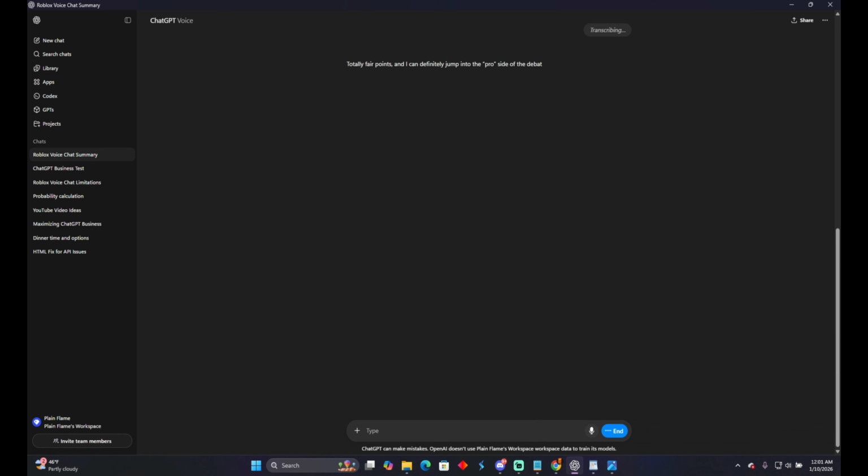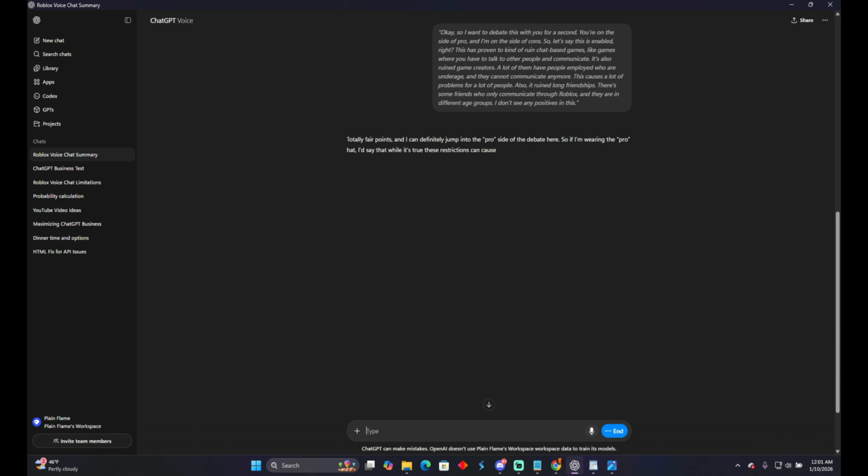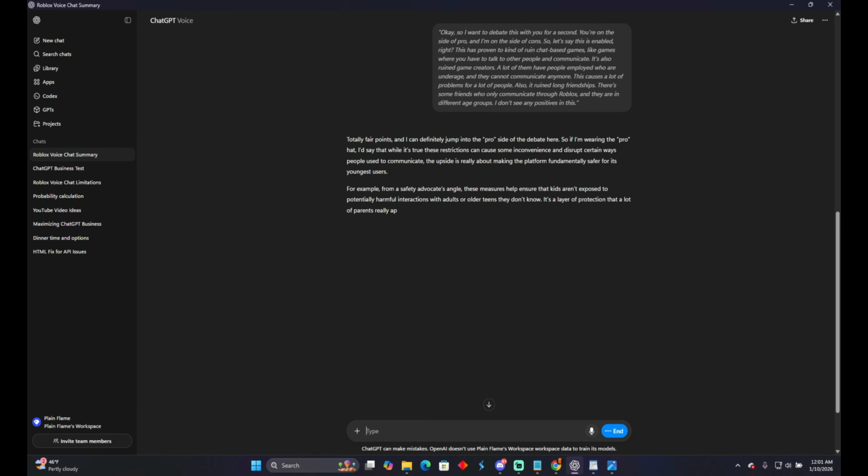Really fair. I can take the pro side of it. So if I'm pro, I'd say that while its restrictions can cause some inconvenience and disrupt certain ways people use the platform, the upside is really about making it safer. For example, safety measures help ensure that kids aren't exposed to potentially harmful interactions with adults or older users. It's a layer of protection that a lot of parents appreciate, and it lines up with legal responsibility.